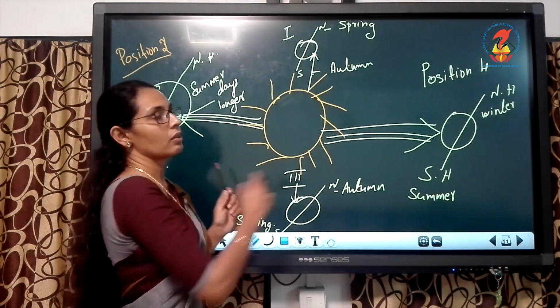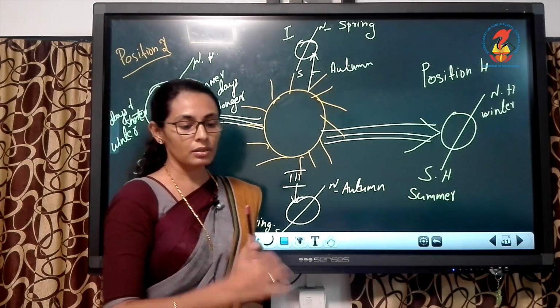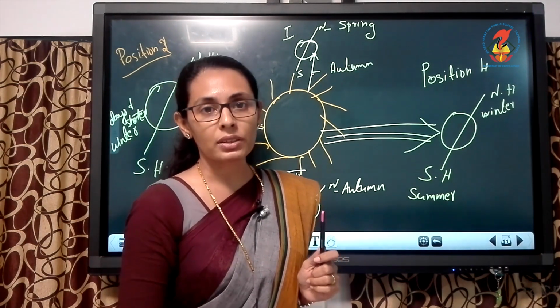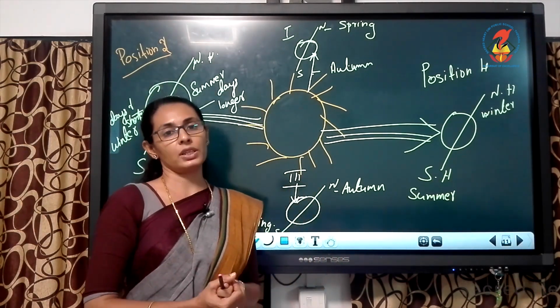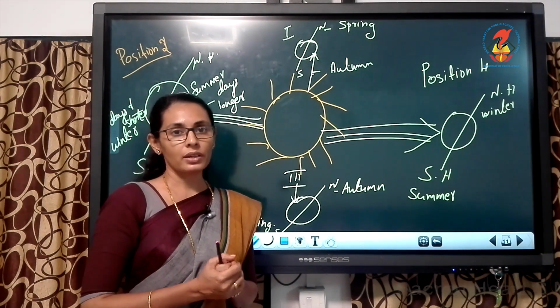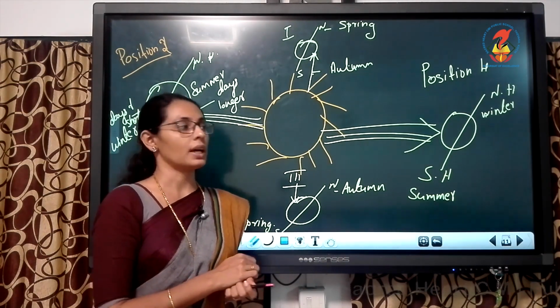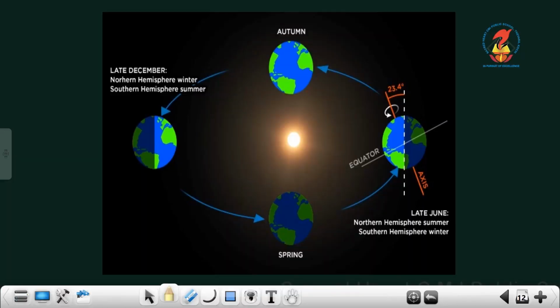This is given in figure number 33 on page number 22. Understood children? This is about revolution and the seasons.